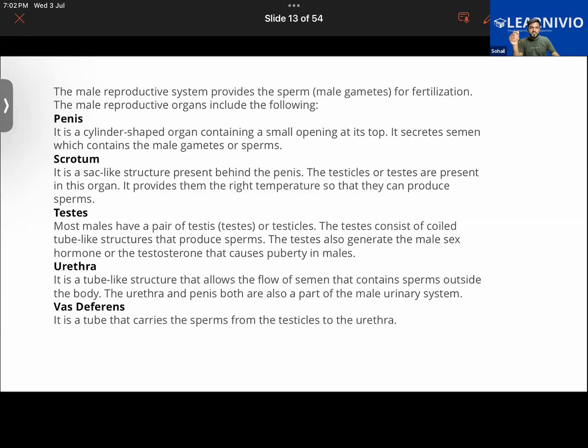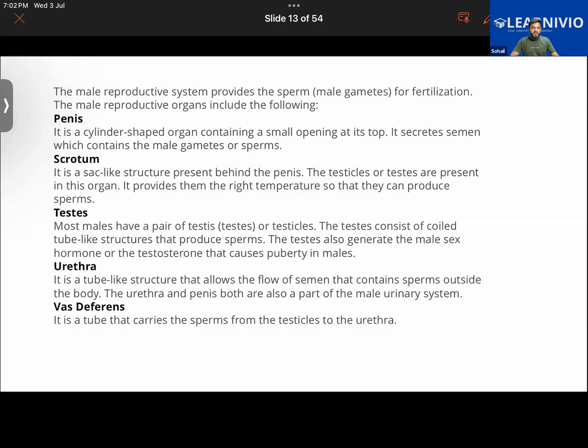Growth of facial hair, and growth of hair in the pubic region and armpits, all those changes happen at puberty, at the age of 13, 14 or 15, 16. For all those changes, this hormone, testosterone, is responsible.